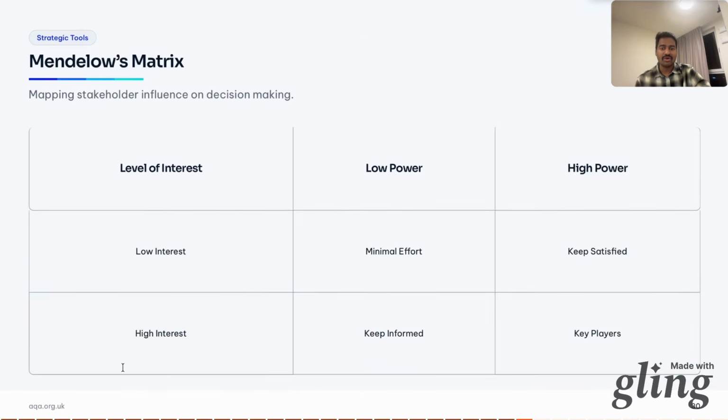Now we look at Mendelow's matrix. How do you manage all these stakeholders? Government, politics, economics, and there are customers, employees, suppliers, retailers, and the board of directors, so many. You can use Mendelow's matrix, based on whether they have low or high interest, and high or low power. So you can keep them at the right place and understand their responsibilities and the risk of how you can transact with them. The people with high power and high interest are key players. You must fully engage and satisfy them. Whereas those with high power but low interest, keep them satisfied. Don't bother them with small stuff, but keep them happy on the big issues. For example, the government.